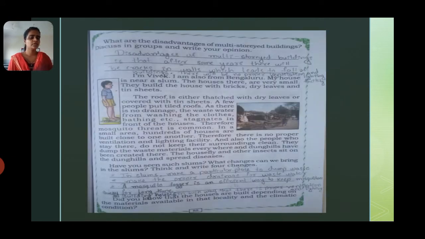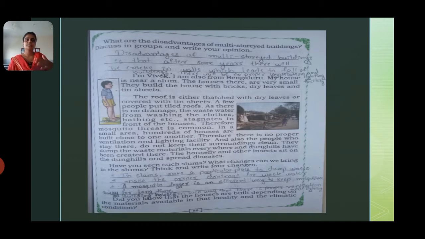So what are the disadvantages of multi-storied buildings? Discuss in groups and write. When there is a thing, there will be advantage and disadvantage. The disadvantage of such buildings is that they are making the houses one on the other.